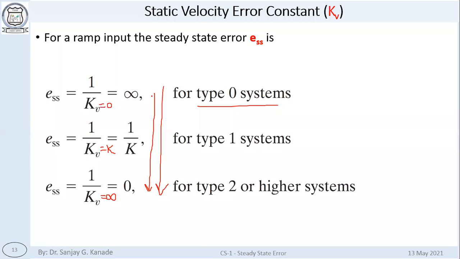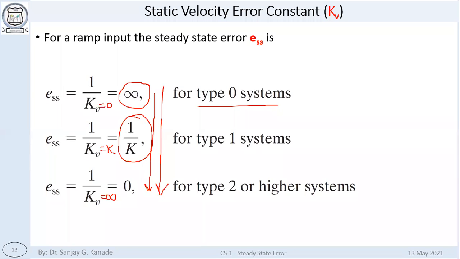For type 0 system, error was infinite, whereas for type 1 system, error was 1 by k. So obviously 1 by k is smaller than infinity. And ess for type 2 or higher systems is 0.